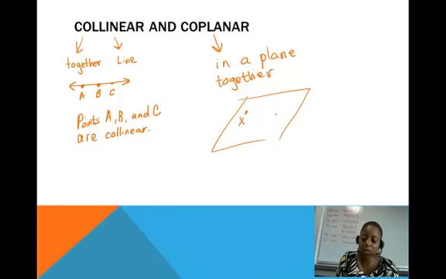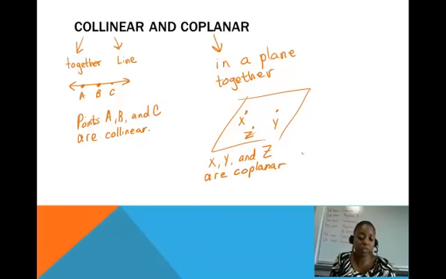And if I had points here, X, Y, Z, these points are coplanar. X, Y, and Z are coplanar. So that's an example. These two definitions, collinear and coplanar, are examples of terms that we defined using our previously undefined terms. So we're starting to build our system of geometry already.